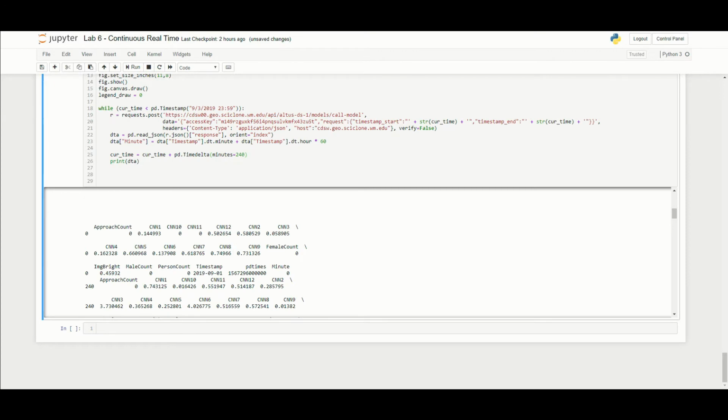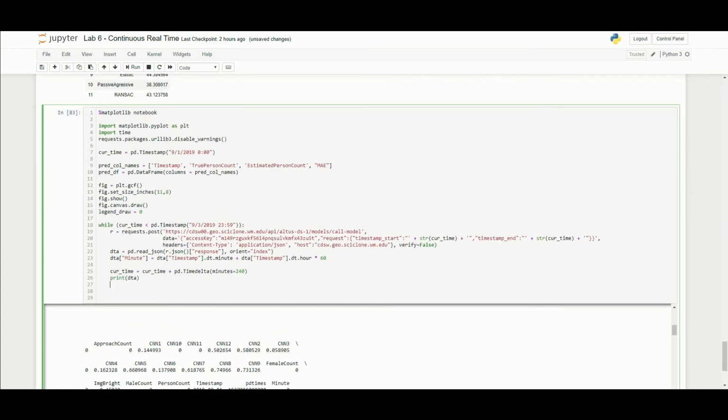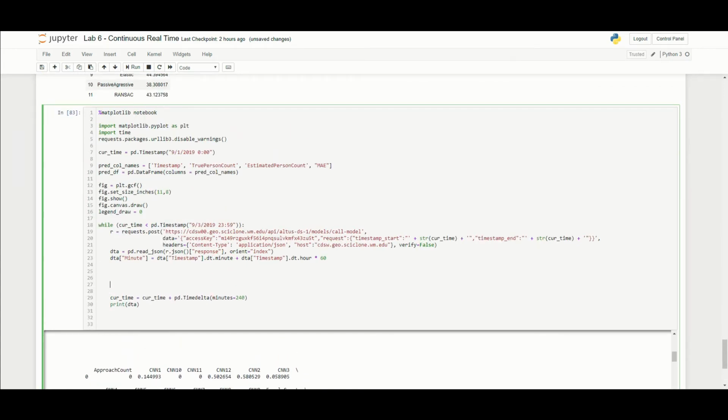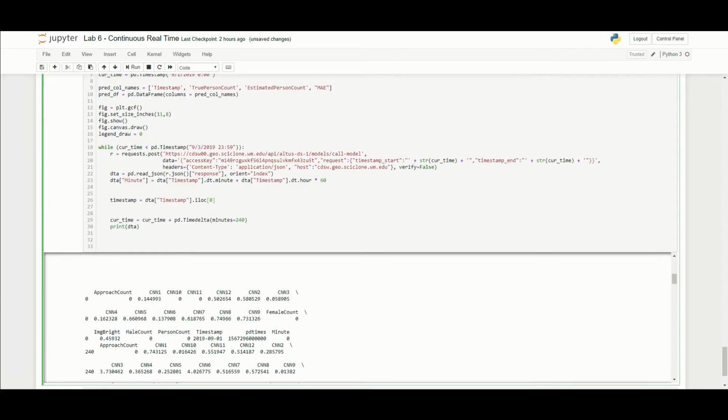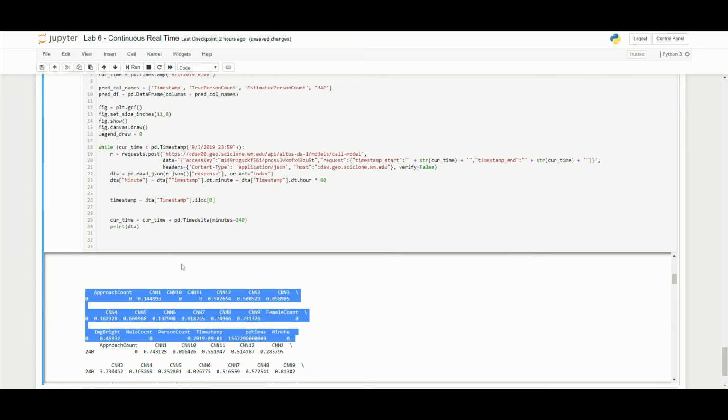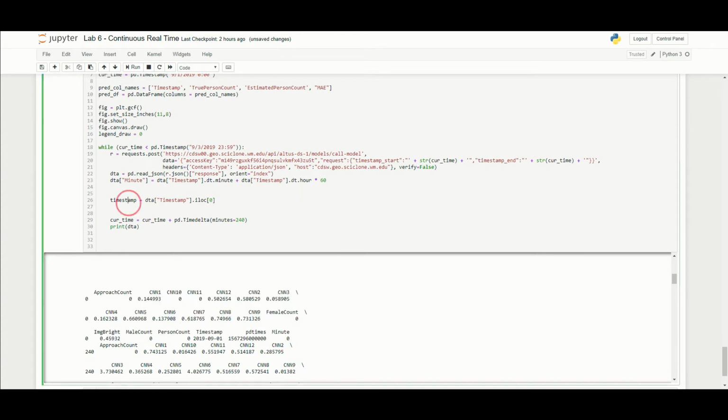So first and foremost, let's find out, for our current iterations, we have our minutes here. We've created our minutes from that particular time step. Let's now go in and create what that timestamp is. So if we look at the response, for this particular response, you'll see this is the response for a given minute. We have the value timestamp, which is this pandas timestamp. So DTA timestamp, we're just saving this as the variable timestamp, so we actually have that in memory for this iteration.